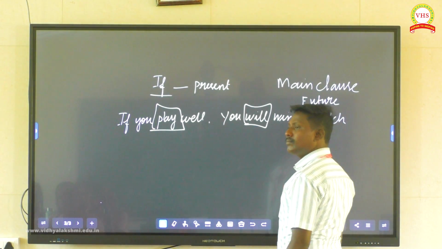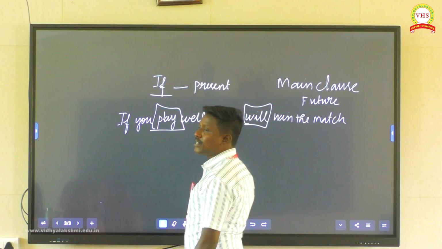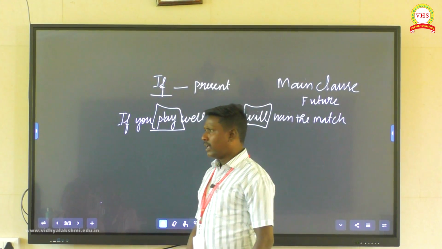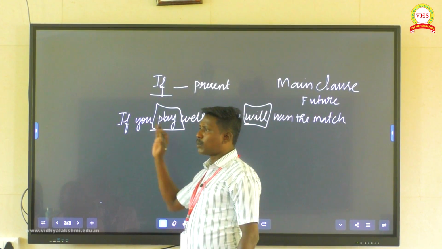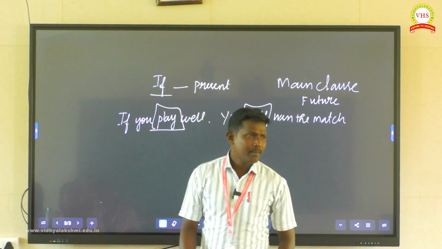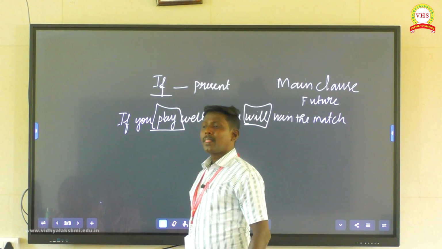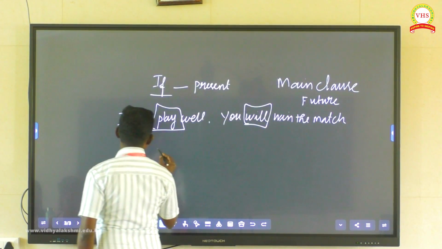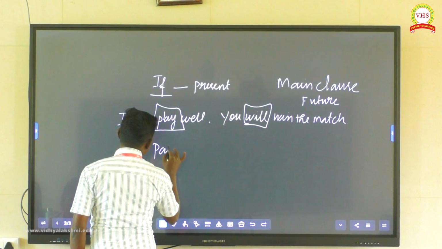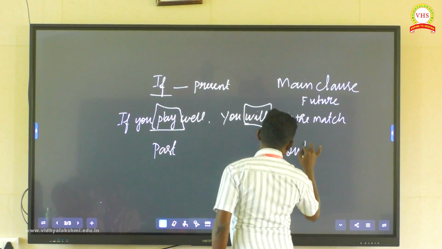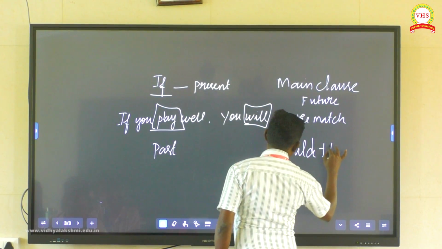Have you understood? Okay. Next condition is called an improbable condition. Improbable condition. The subject verb rule for the if clause and then the main clause: what is the tense? In the if clause, you must use past tense. In the main clause, you use would plus present verb. Would plus present verb.